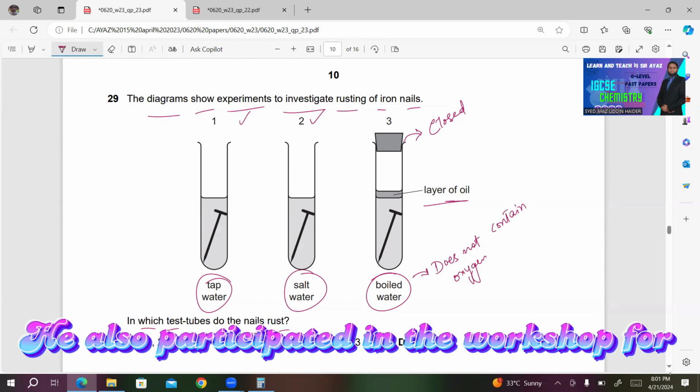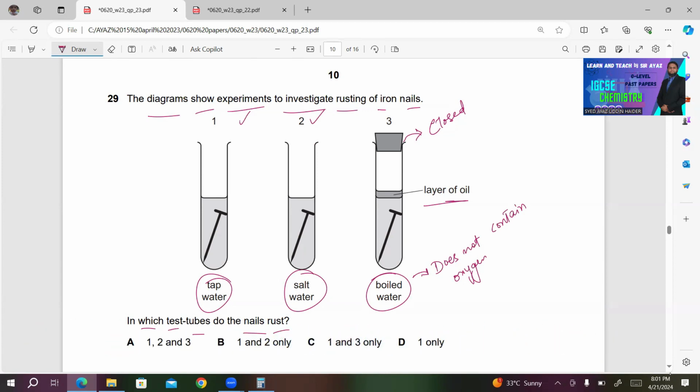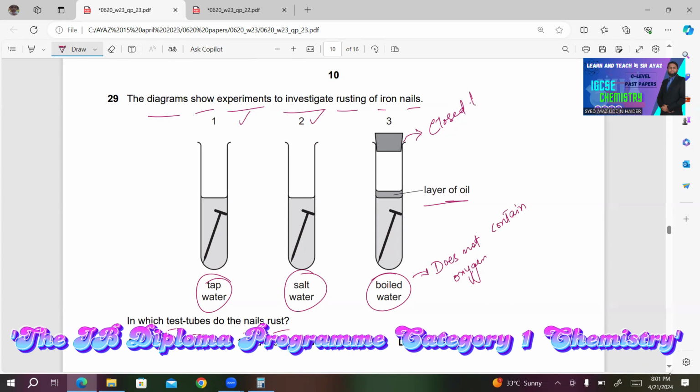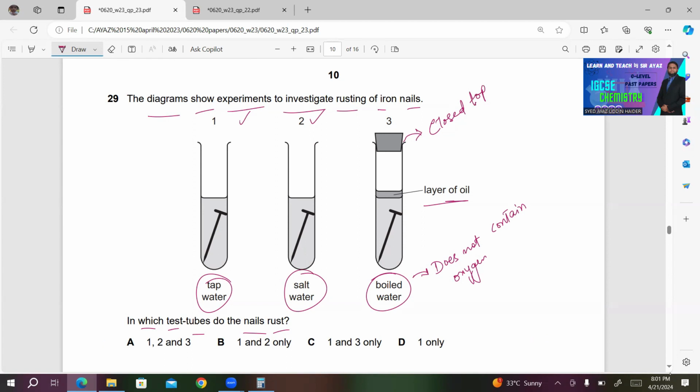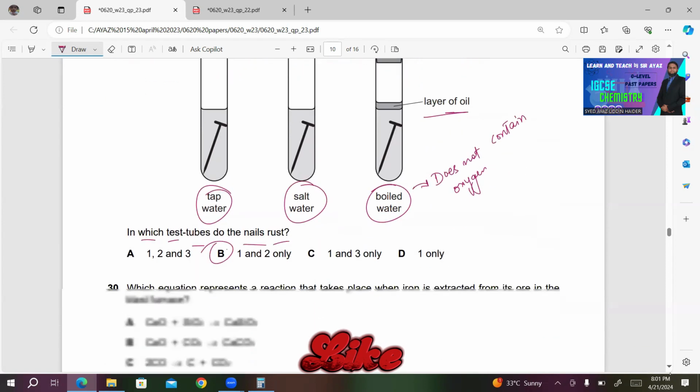Air must contain oxygen, and they also have a closed top. So iron will not rust in 3. It will only rust in 1 and 2. B must be the right answer in this case.